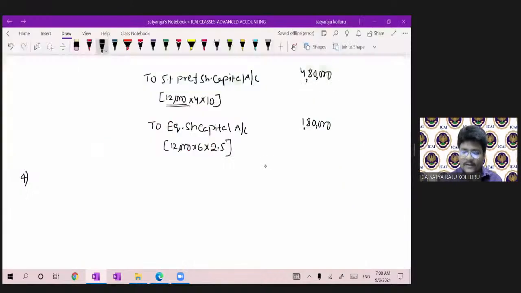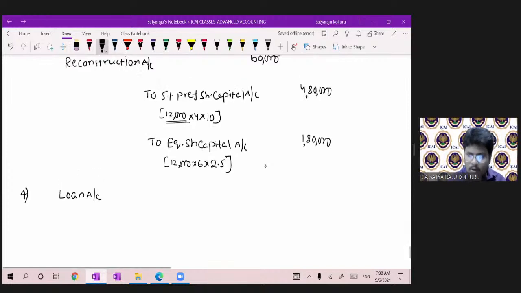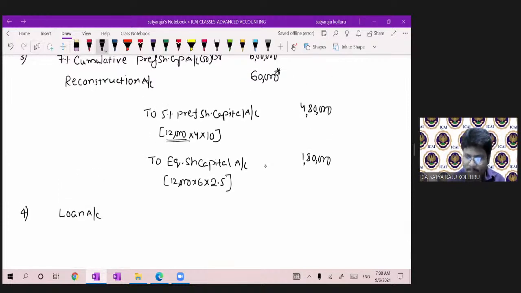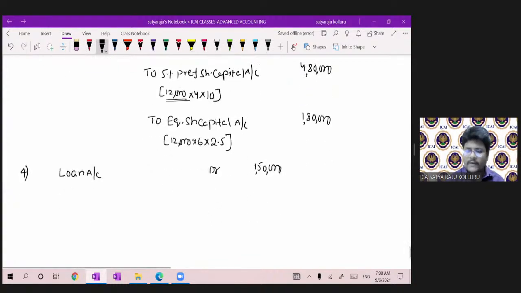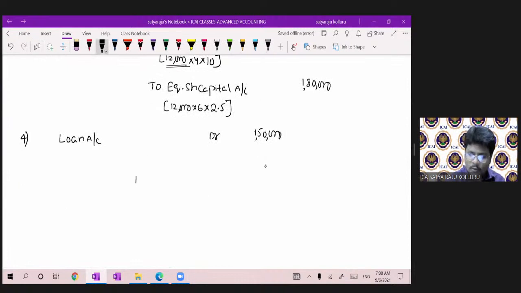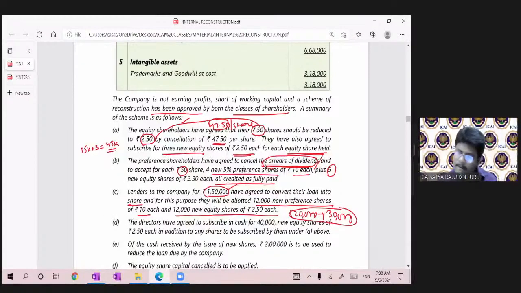Now let us pass the journal entry. Loan account debit, 1,50,000. You have to cancel to the extent of 1,50,000 only. To 5% preference share capital account. The new preference shares you are always issuing at 5%.